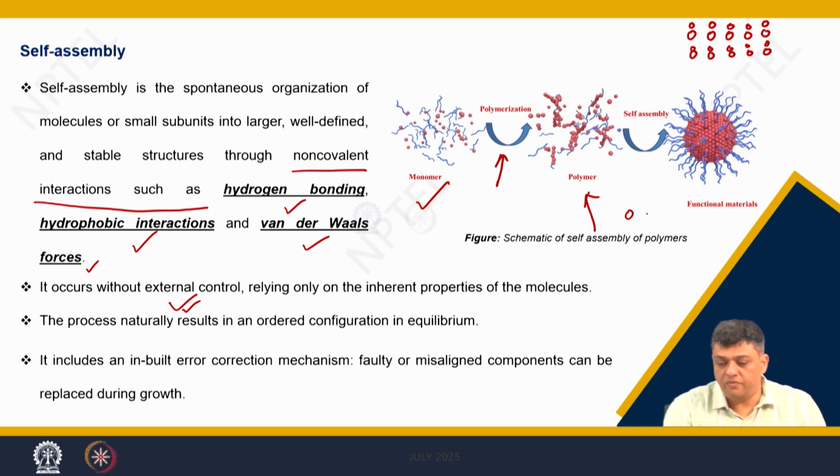So, you have an ordered array and you can also have side chains, but you have an ordered array. So, then they self assemble to give you the polymers.